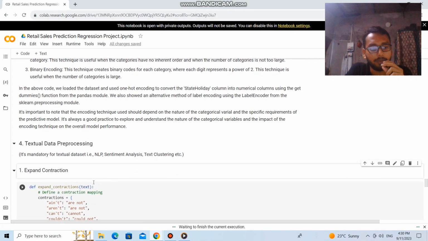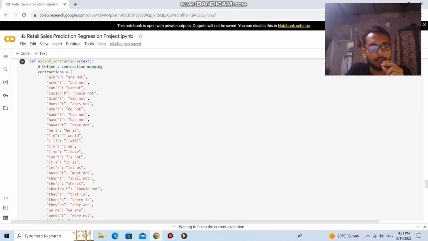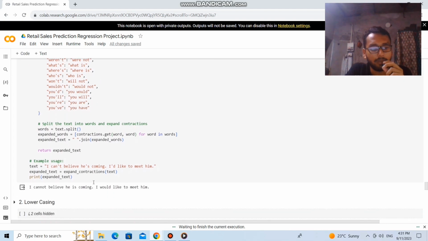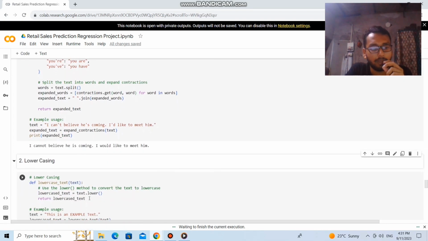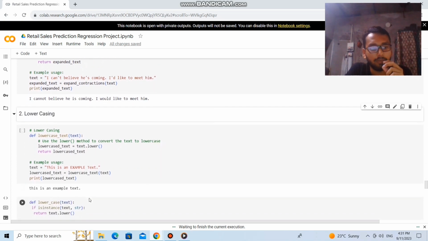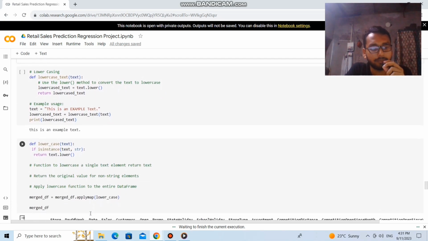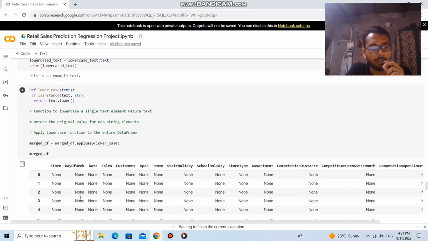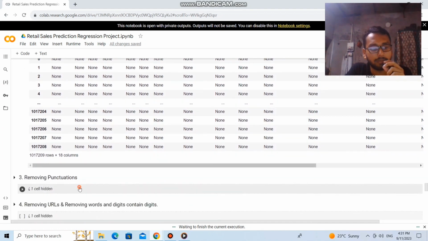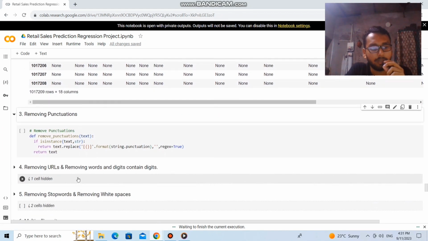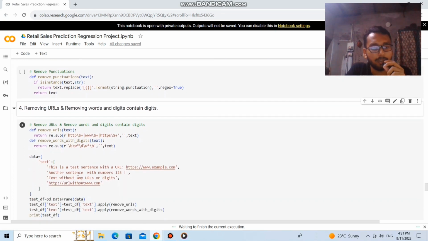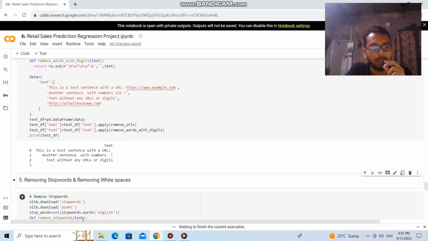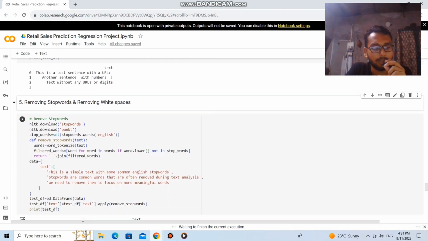Textual data preprocessing. Expand contractions: split the text into words and expand the contractions. Lowercasing: using the lowercase method to convert the text into lowercase. Here we apply the lowercase method to the entire dataset. Removing punctuation, removing URLs and words and digits containing digits, or let's say alphanumeric words. Removing stopwords and removing white spaces.